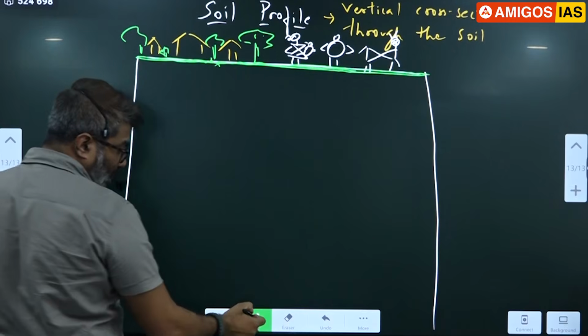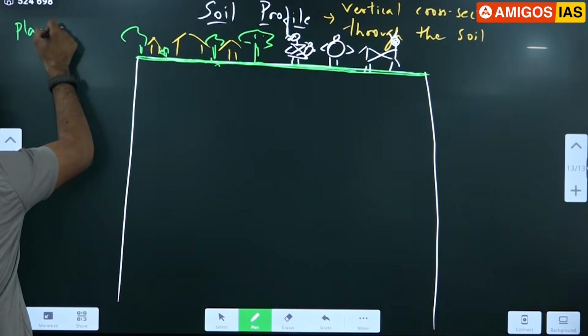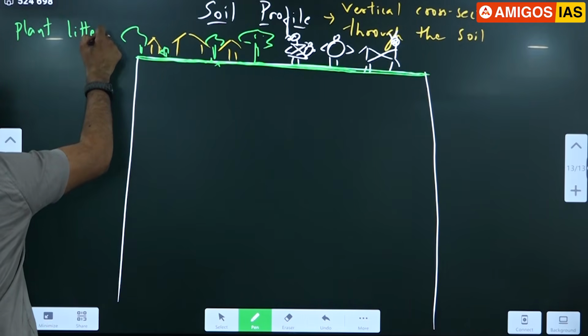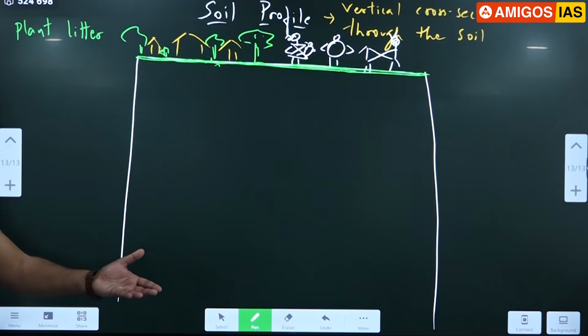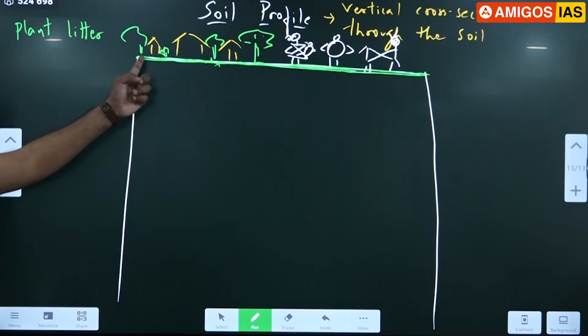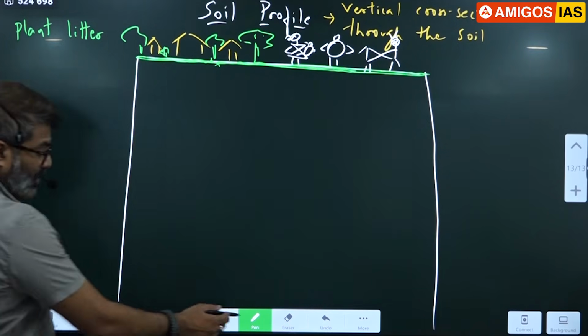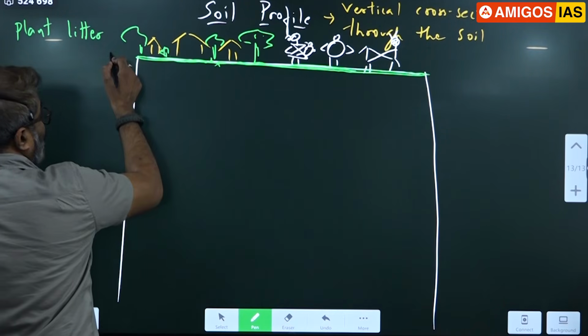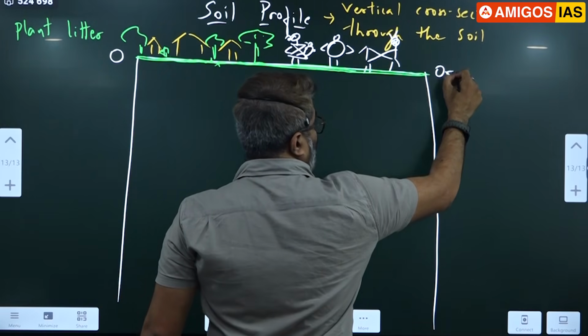The upper part of the soil contains a lot of plant litter. Litter means waste, that falls from the plants every day. So all that, kitchen waste, food waste and all, goes into the soil. Don't you think all this comes under the category of organic matter? We call it organic.